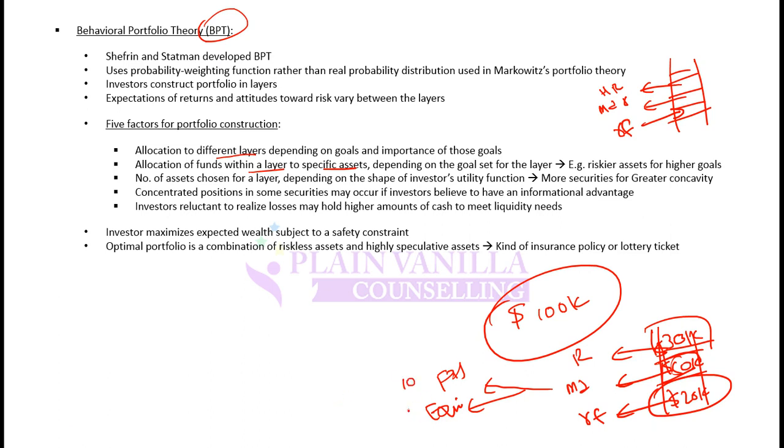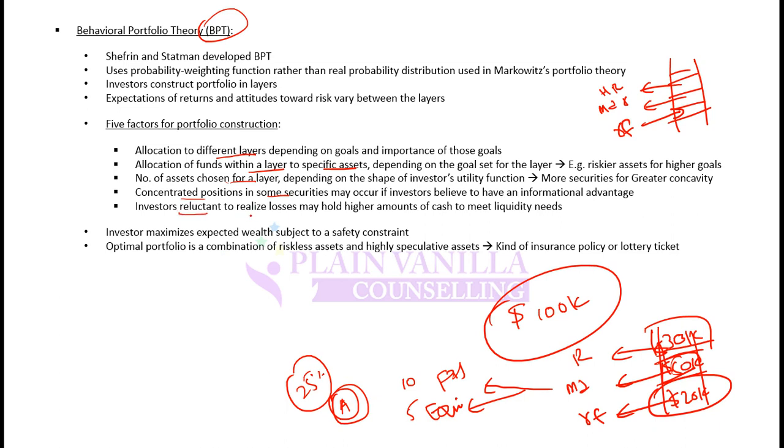Maybe 10 fixed income securities and 5 equities. Then concentrated positions in some securities. Maybe within these 5 equities, I think that equity A is a high performer and will do great in future. So maybe I allocate 25% of the total layer to A because I think it will do good. So concentrating positions in the assets.